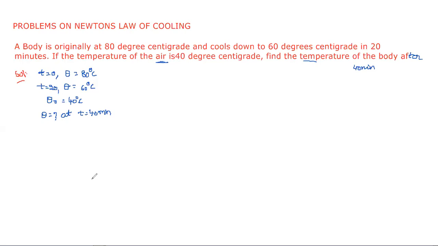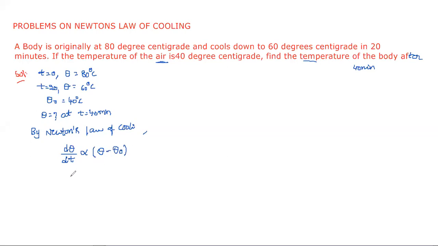Now, how to solve this one? First, by Newton's law of cooling, the statement says the rate of change of temperature of a body, d theta by dt, is proportional to the difference between the temperature of the body and its surrounding medium.